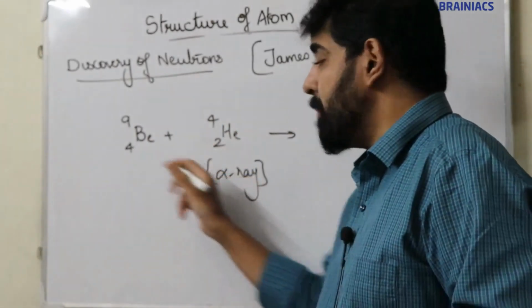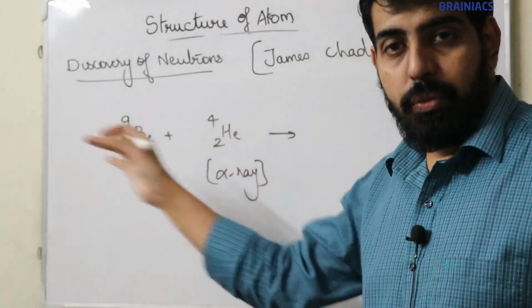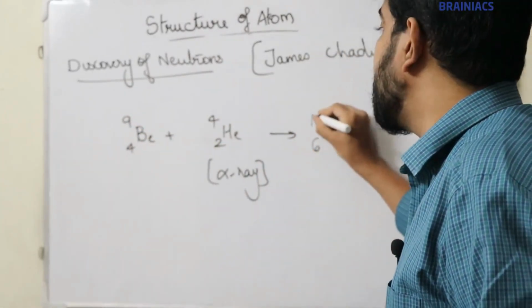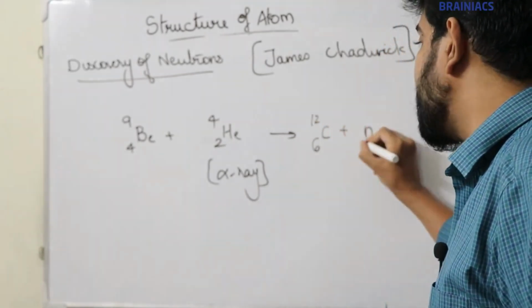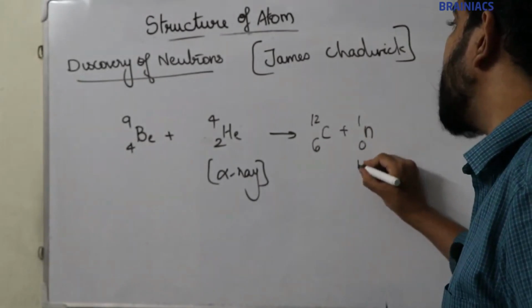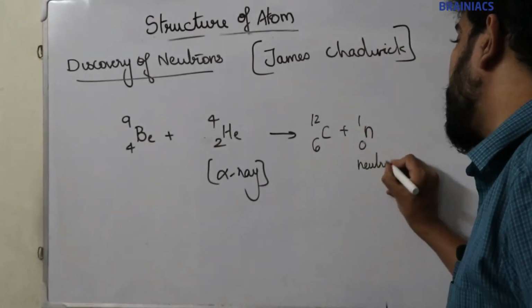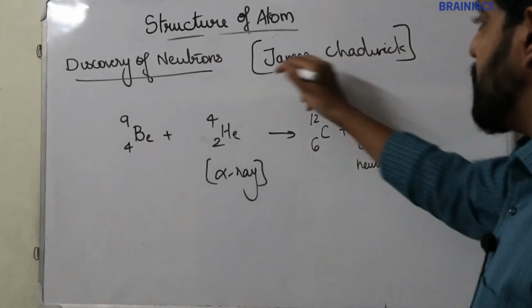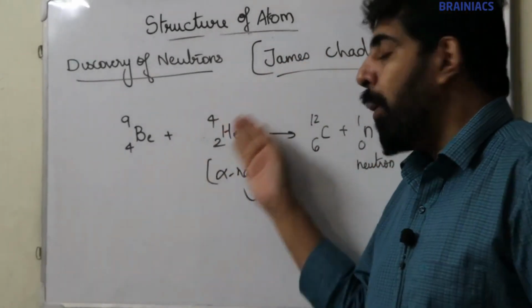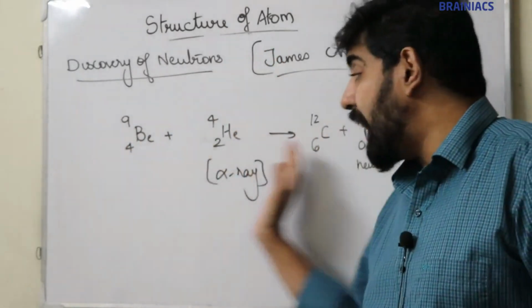So he bombarded the beryllium nucleus with alpha rays, and he got carbon and one chargeless particle. This chargeless particle is known as the neutron. So the neutron was discovered by James Chadwick, and his experiment was that he bombarded a beryllium nucleus with alpha rays.